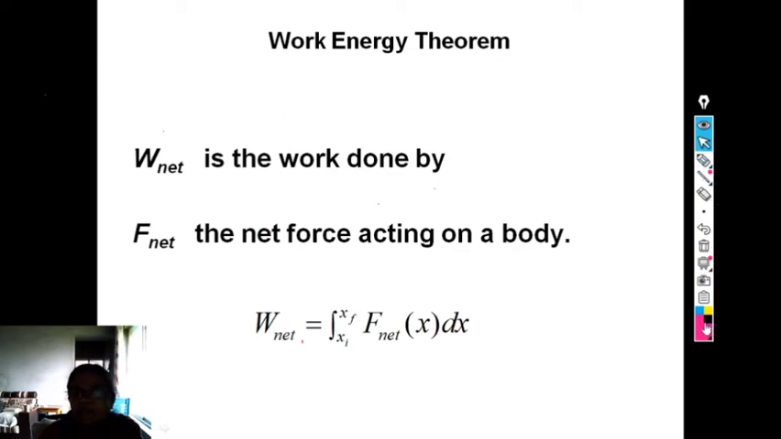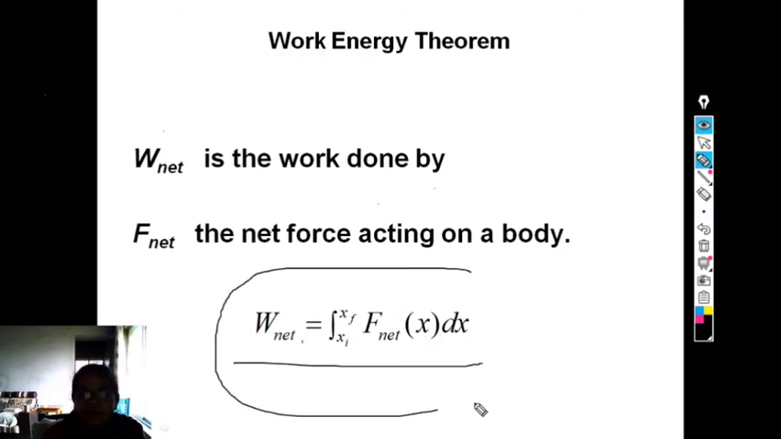W is the net work done by the net force acting on a body. Force and work are related with this equation. The net work done is equal to the integration from initial displacement to final displacement, x i to x f, of net force times dx. It is the appropriate formulation for work.